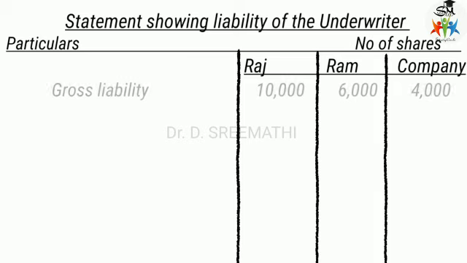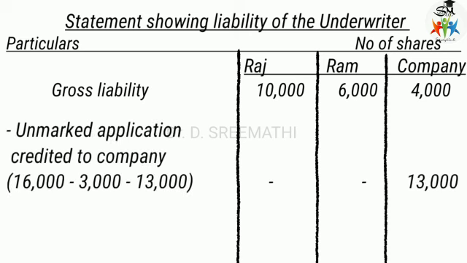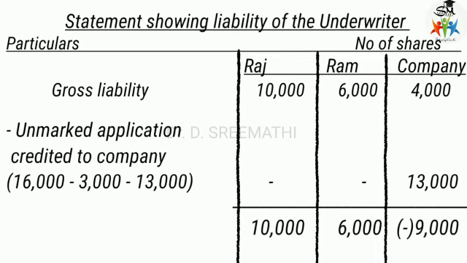Start with the gross liability of each underwriter. The gross liability of Raj is 10,000, Ram is 6,000, and the company is 4,000. Reduce with the unmarked applications which are credited to the company, that is 13,000. So the balance is 10,000, 6,000, and minus 9,000, which means it is a surplus.